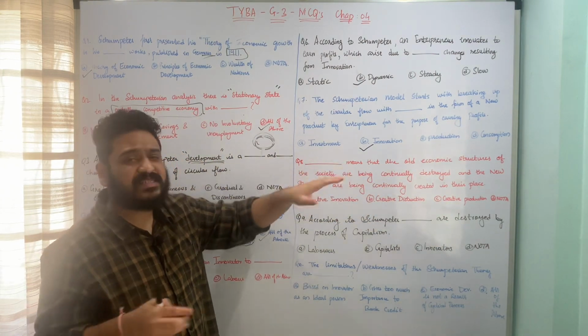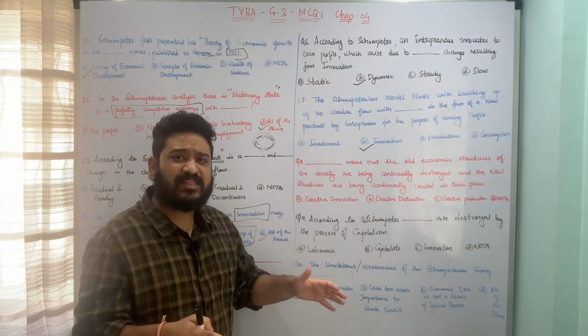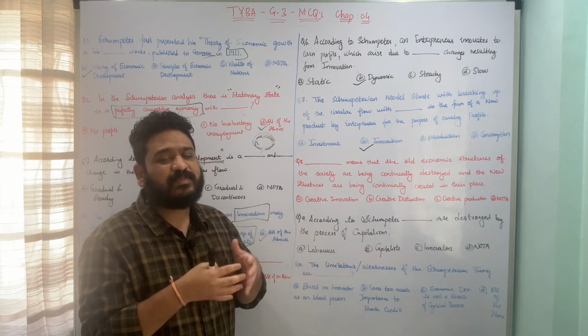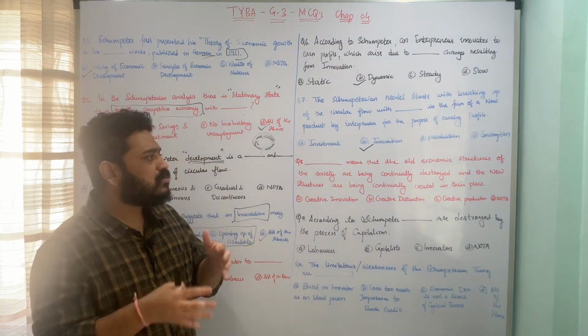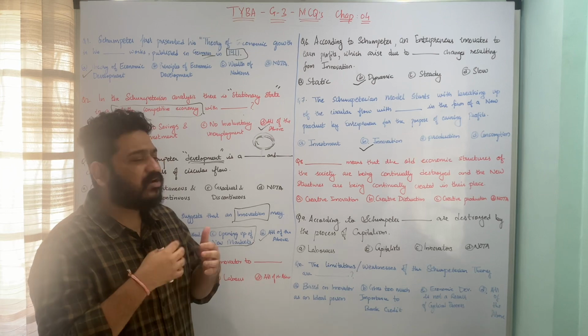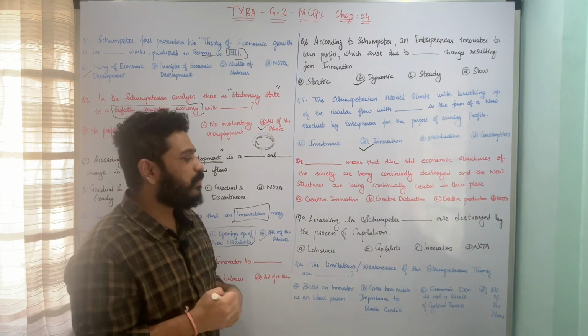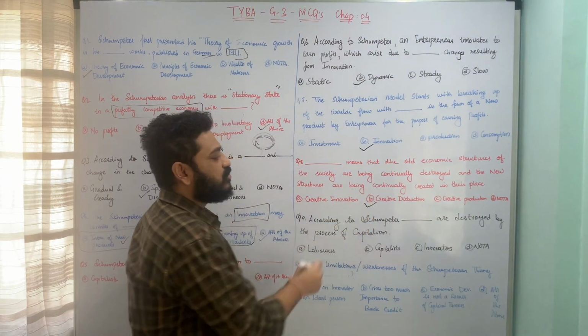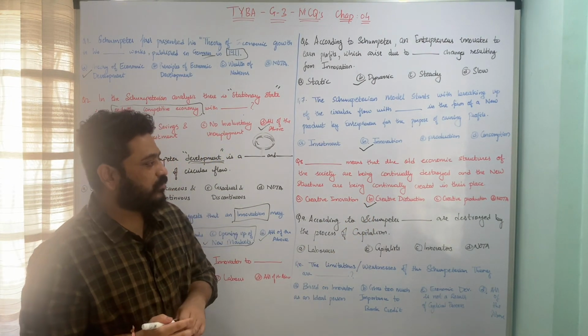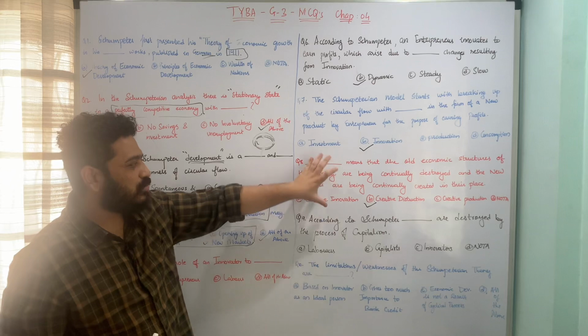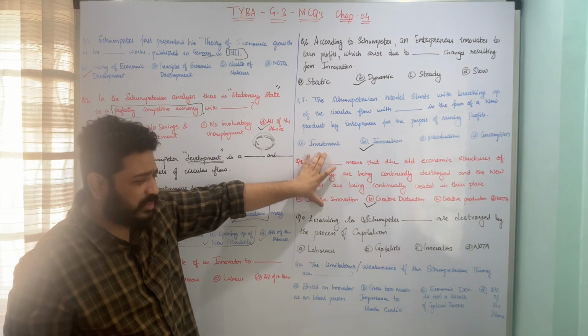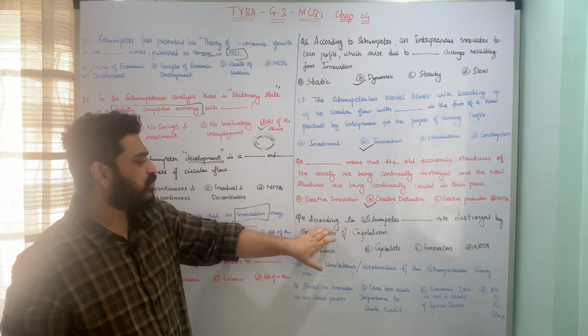Dash means breaking down continuously the old structures and in place of that building new structures. So new structures are built or created in place of the old ones, and you term such a process creative destruction, and therefore option B, creative destruction, is the correct answer to this question. I hope the question is clear. Let us now move to the next one.